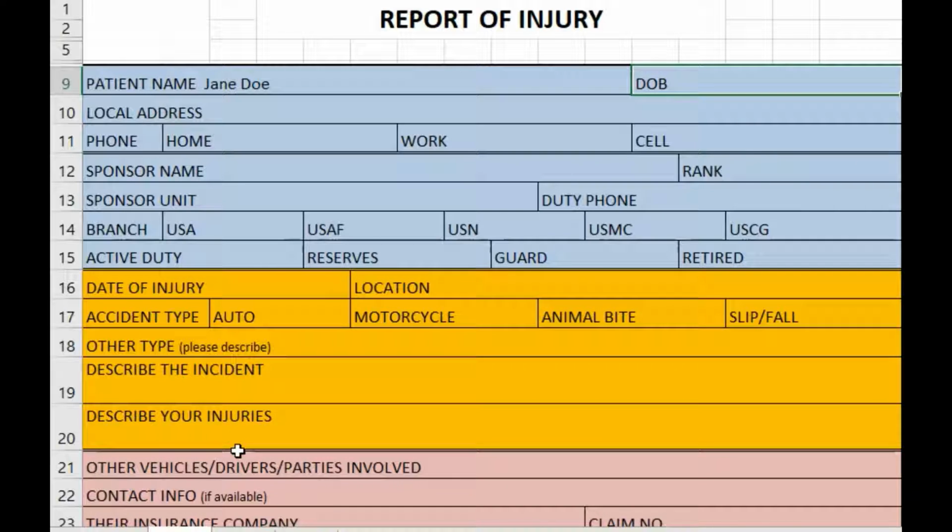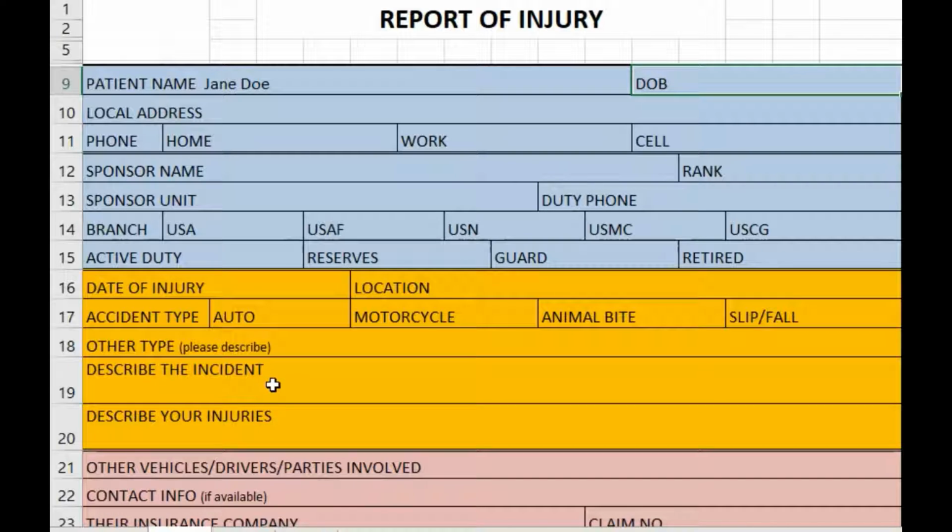Okay, 16 through 20, we're going to talk about what happened. Item 16 is information of when and where, so location and date of injury. So when did it happen? 17 is how did it happen, so was it an auto, motorcycle, animal bite, slip or fall? If it doesn't fall into one of those categories, then line 18, other type. If it's an assault, you would put it in this column.